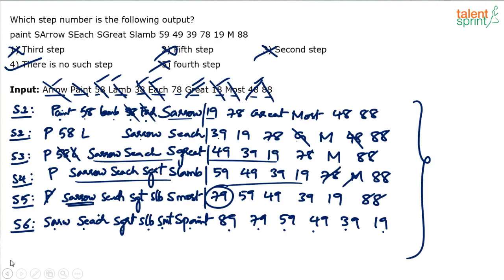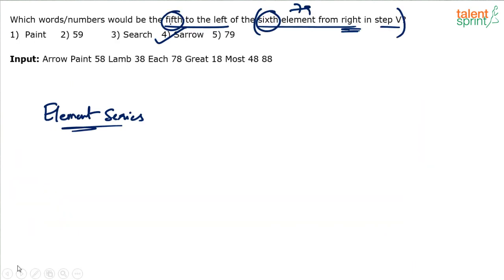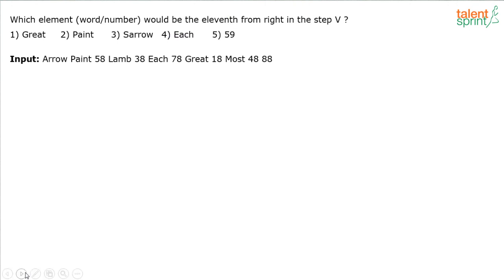So directly they will count the 11th element from right hand in step 5. 1, 2, 3, 4, 5, 6, 7, 8, 9, 10, 11th element from the right hand. Or you know that 11th element from the right hand will be second element from the left hand. Again, the concepts of ranking. If you know the position from one end, you can also find out the position from the other end. So 11th from right here will be second from left. So second element from left is S arrow. Directly you can mark the answer. Right? Let's take up the next one.